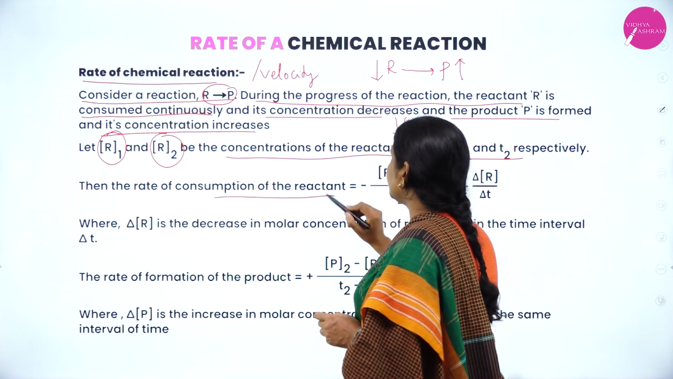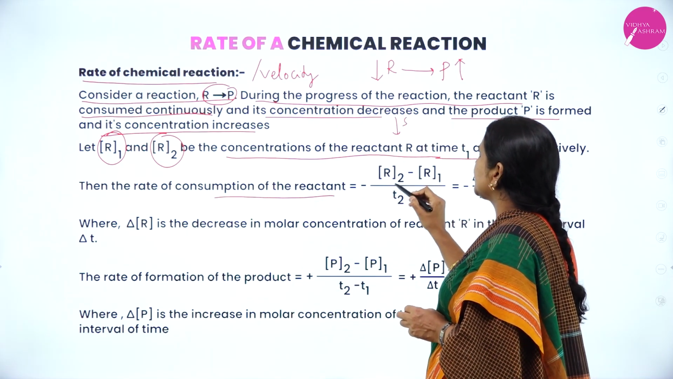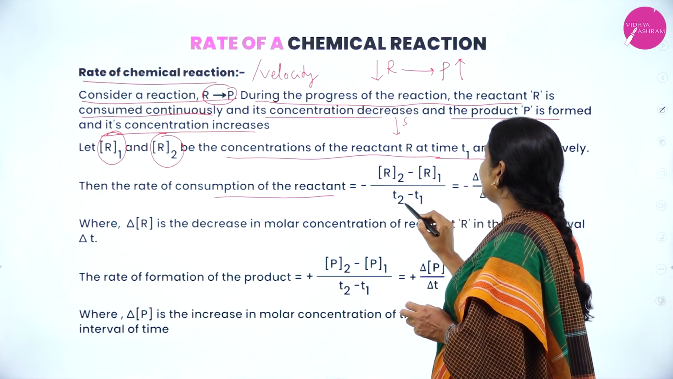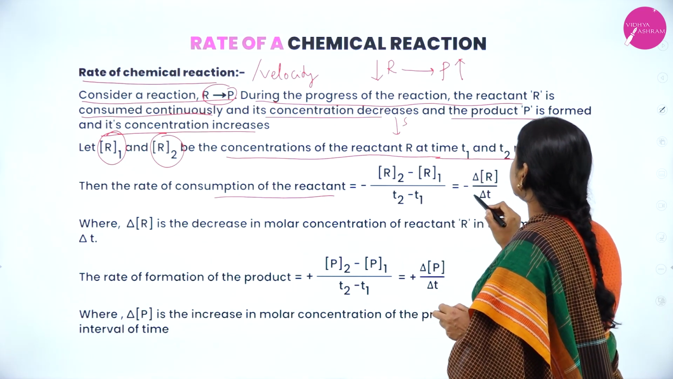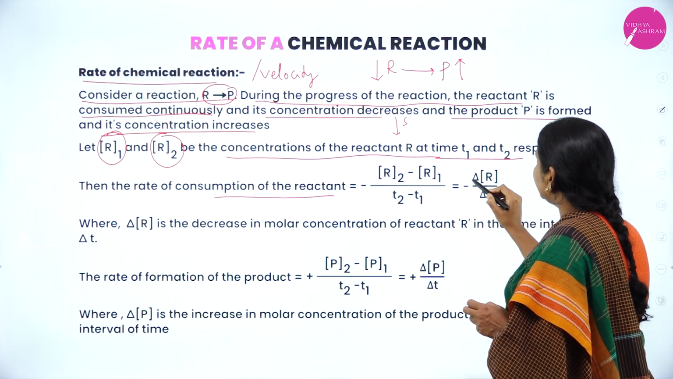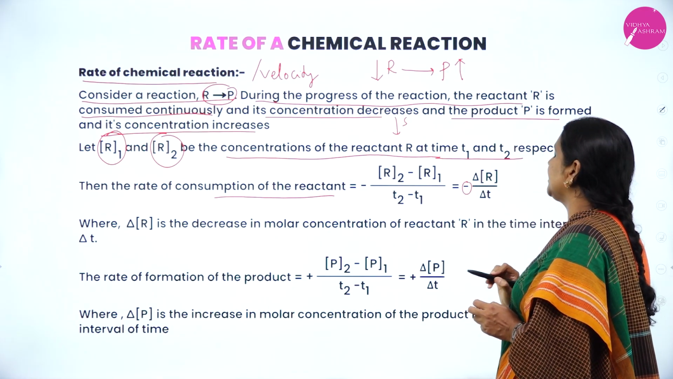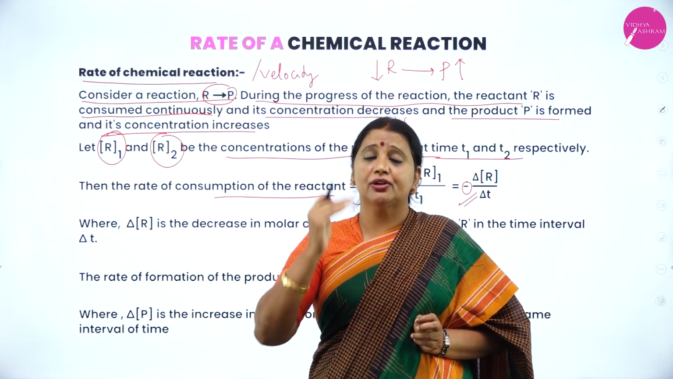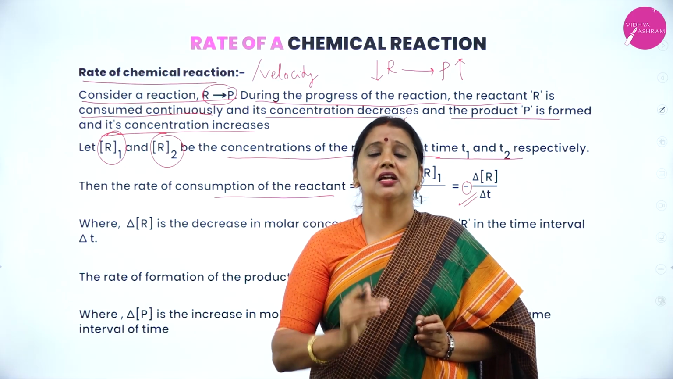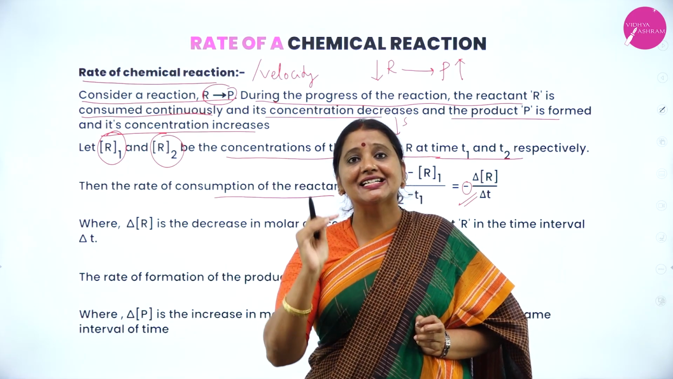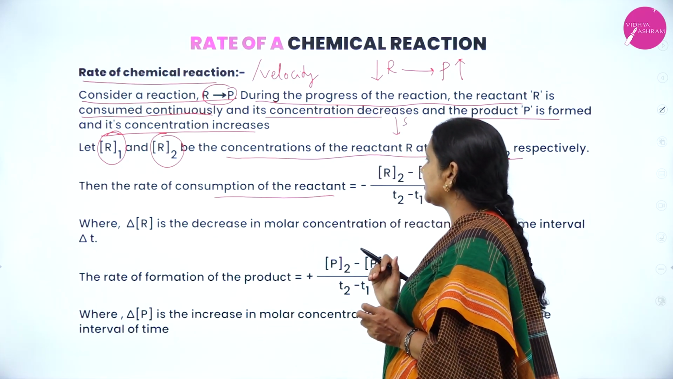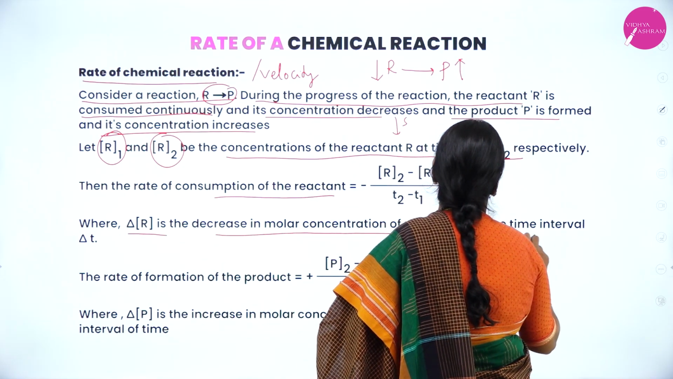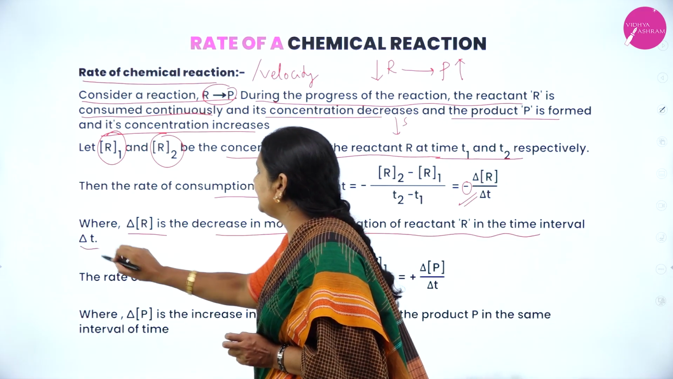The rate of consumption of the reactant: final concentration is R2, initial concentration is R1, so R2 minus R1 divided by T2 minus T1 is equal to delta R divided by delta T. I'll put a negative sign here. This negative sign does not indicate the magnitude; it just shows that the concentration of the reactant decreases. Delta R is the decrease in the molar concentration of reactant R in time interval delta T.